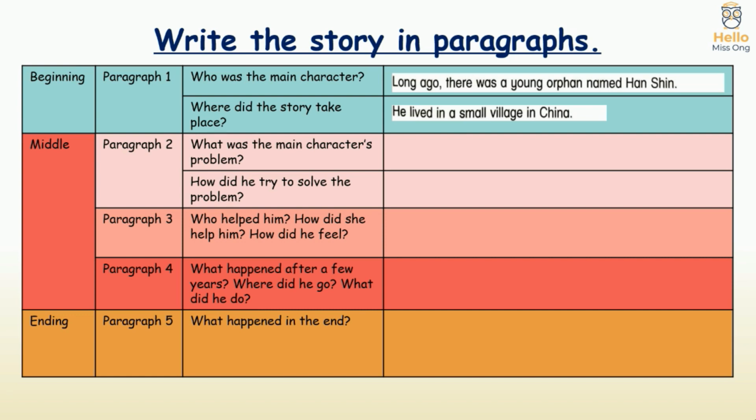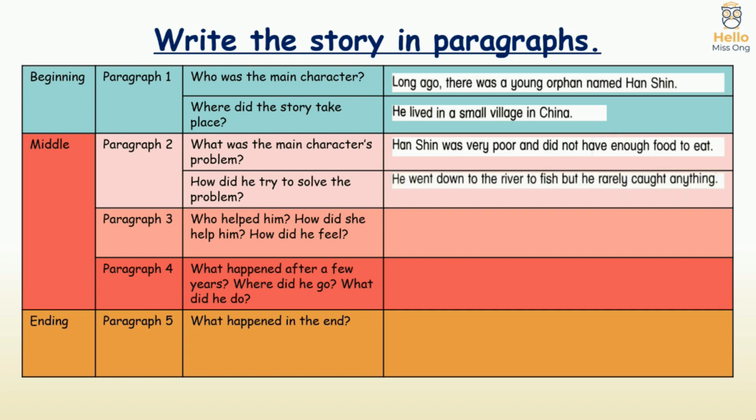Paragraph 2. What was the main character's problem? Han Xin was very poor and did not have enough food to eat. How did he try to solve the problem? He went down to the river to fish, but he rarely caught anything.